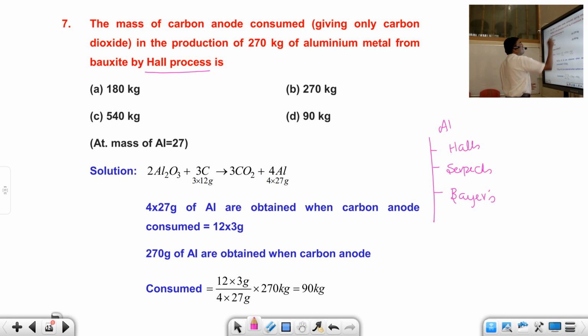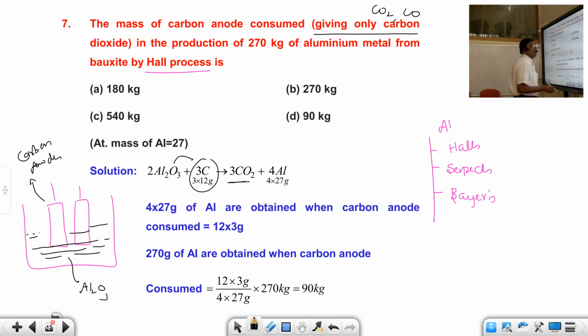So naturally, Al2O3 here is the electrolyte. The oxygen in this reacts with coke and forms CO2. Actually, CO will also be formed, but here, purposefully, he has given only carbon dioxide, because CO2 and CO both will be produced.